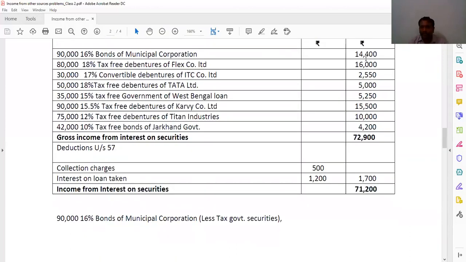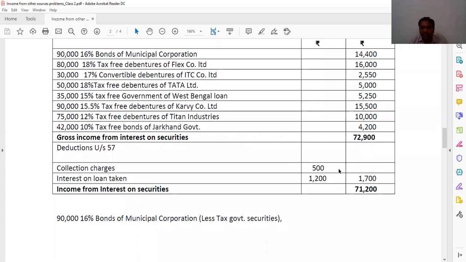So by adding all those: 14,400, 16,000, 2,550, 5,000, 5,250, 15,500, 10,000, 4,200. By adding all these, we'll get 72,900. So this is gross income from interest on securities.